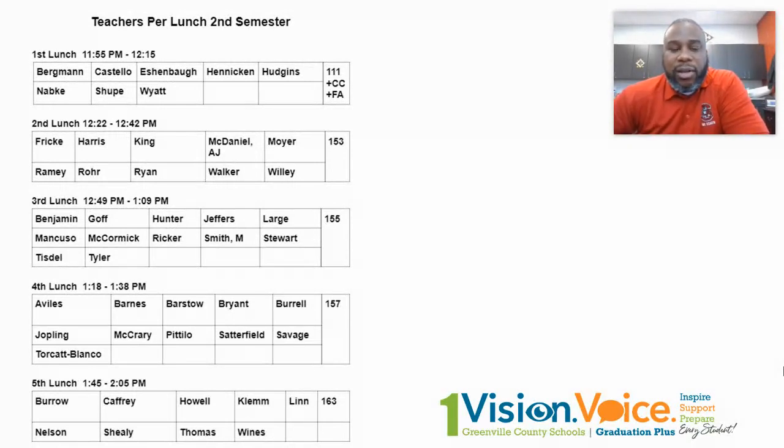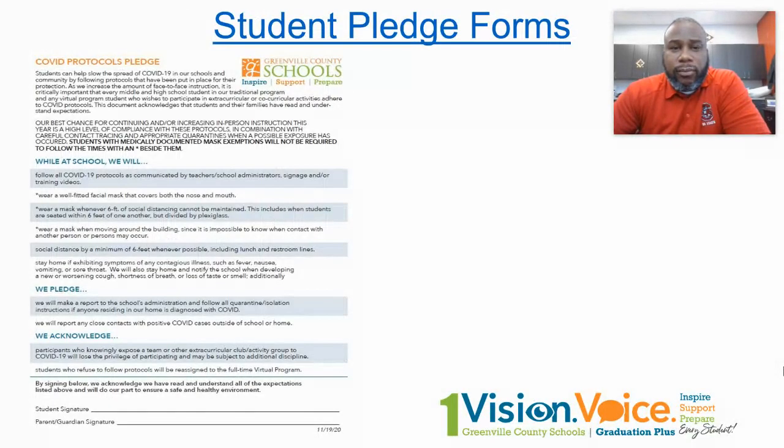The numbers to the far right of this chart, for planning purposes, let administration know how many students we have scheduled in that particular lunch. We can safely seat, at the social distancing standard, 165 students in the cafeteria. So this tells us the maximum number of students we can anticipate coming at that particular lunch.